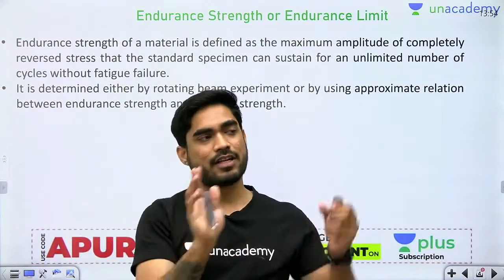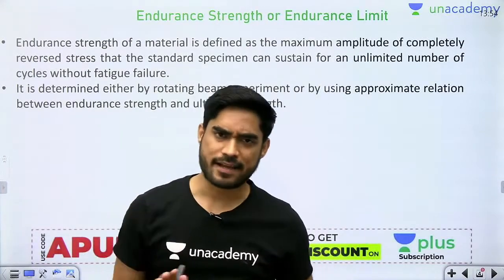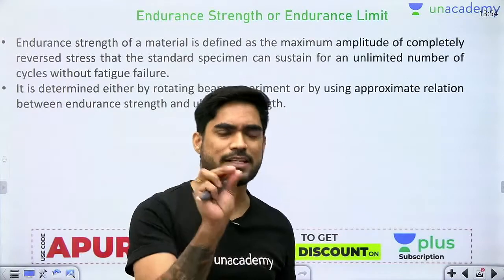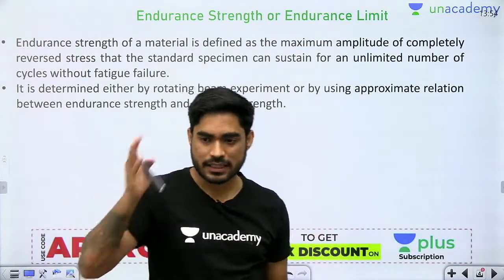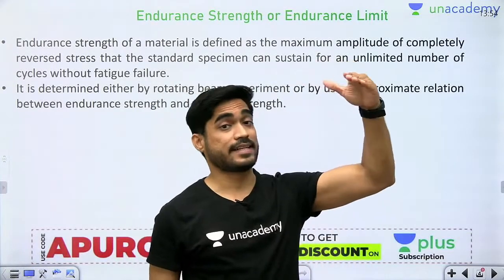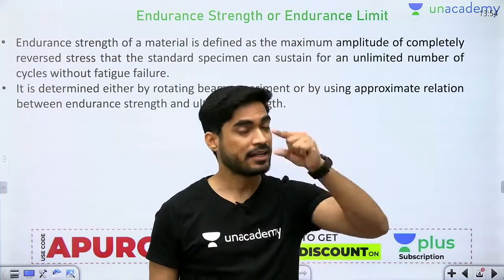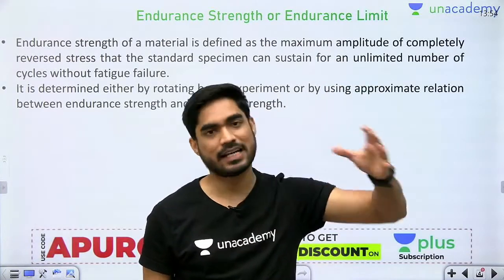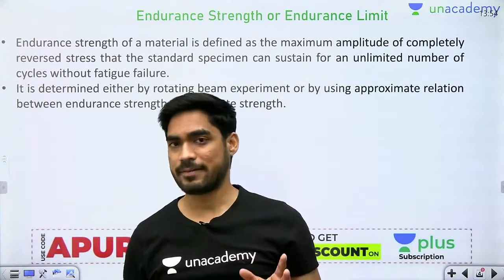After some number of cycles it is going to fail, right? Let's say if I am applying plus minus 500, it is going to fail after 10,000 cycles. The yield strength is 600, I am only applying 500, but still it is going to fail. Why? Because of repetition. It fails at 500 because of repeated loading. How many times? 10,000 times.